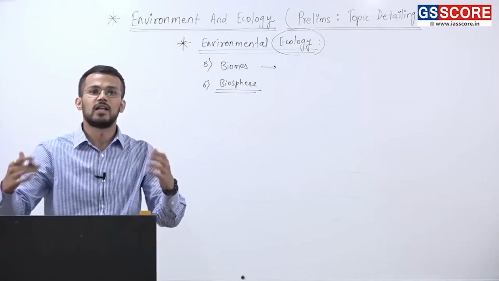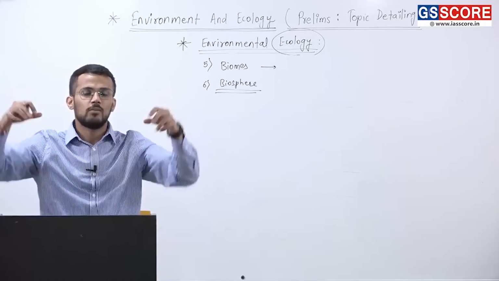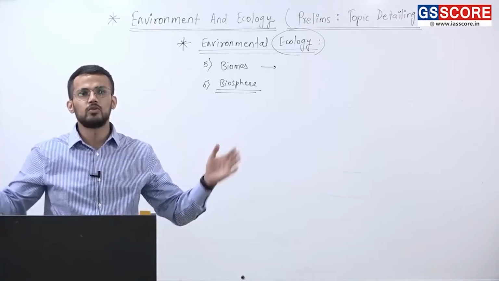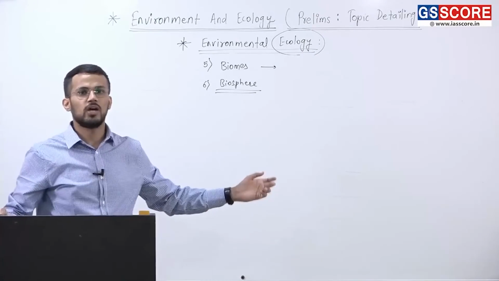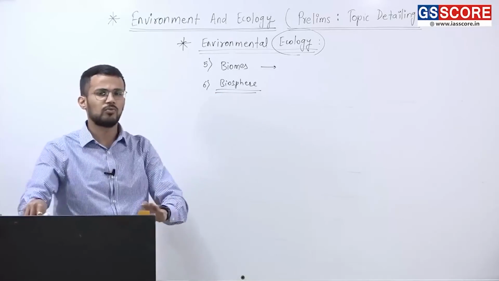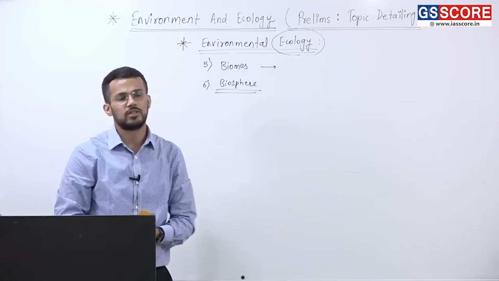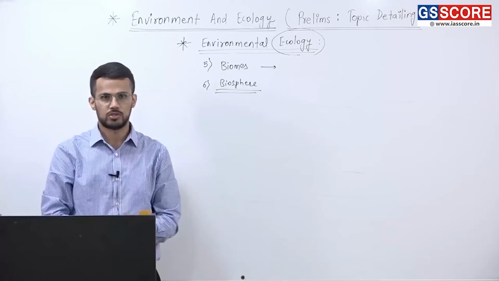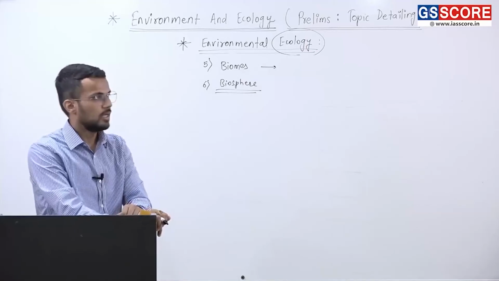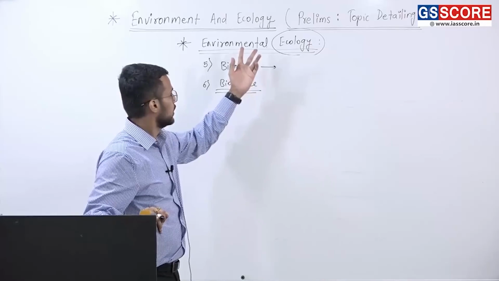And as it is the largest ecosystem, it is extremely difficult to study it from that broad perspective. And hence, this biosphere is further divided into different types of ecosystems, which we have already referred to. And hence, the biosphere level is not very important from the exam's perspective because it's difficult to study the biosphere as an ecosystem.